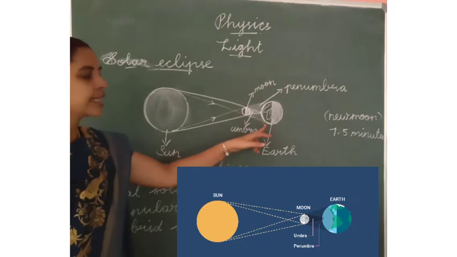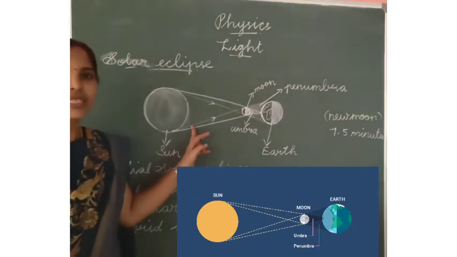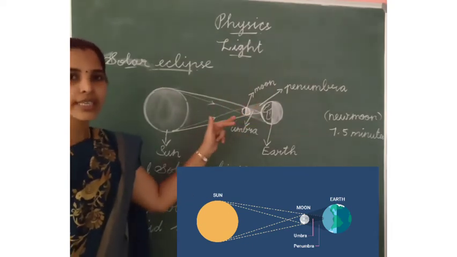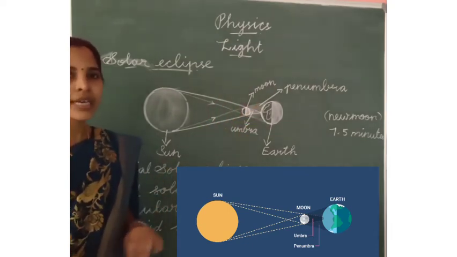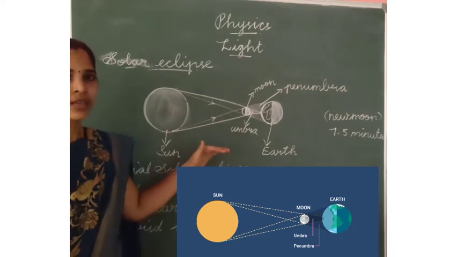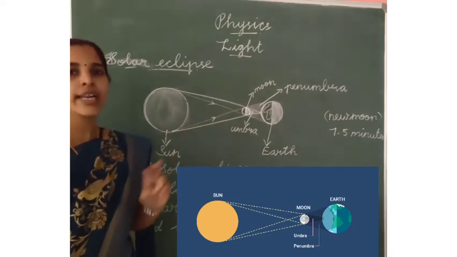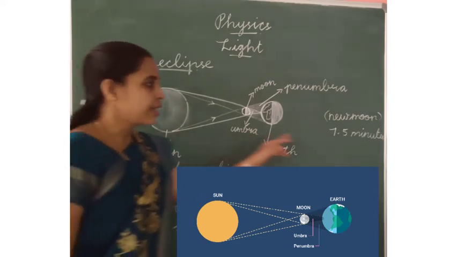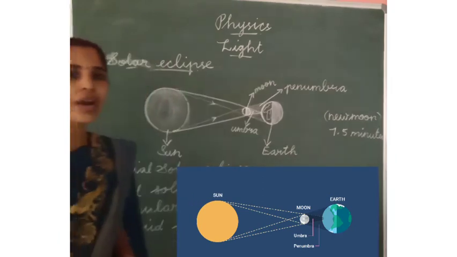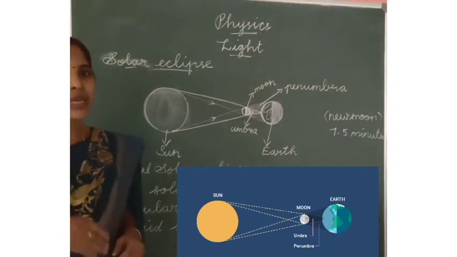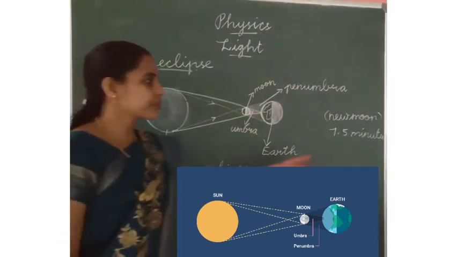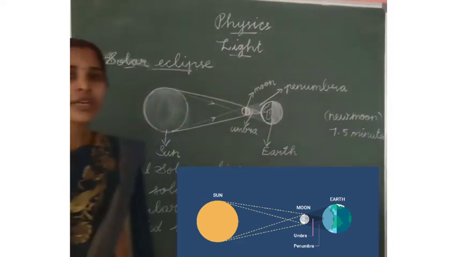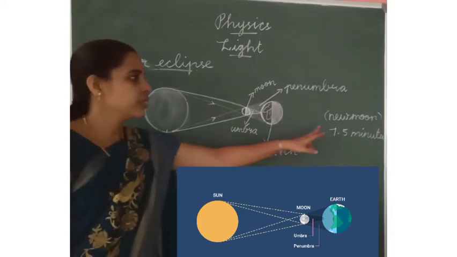Because the earth revolves around the sun in one orbit, and the moon revolves around the earth in another orbit, it's not in the same plane. So each year only 2 eclipses occur in the sky. Listen, a solar eclipse lasts only 7.5 minutes on the earth. The solar eclipse occurs only on the new moon day. It means Amavasya, new moon day.